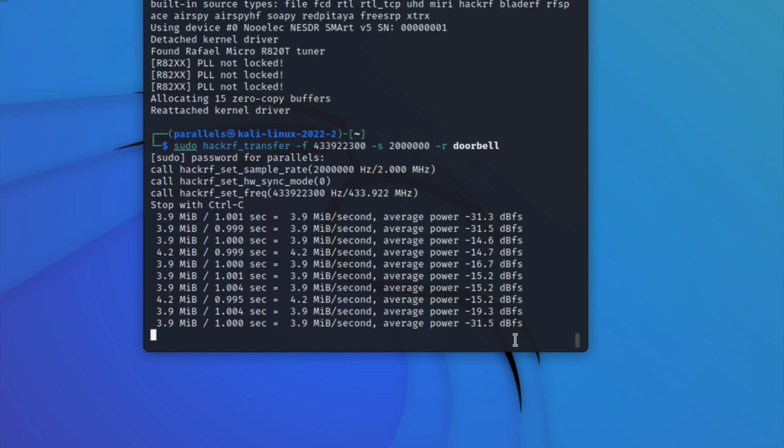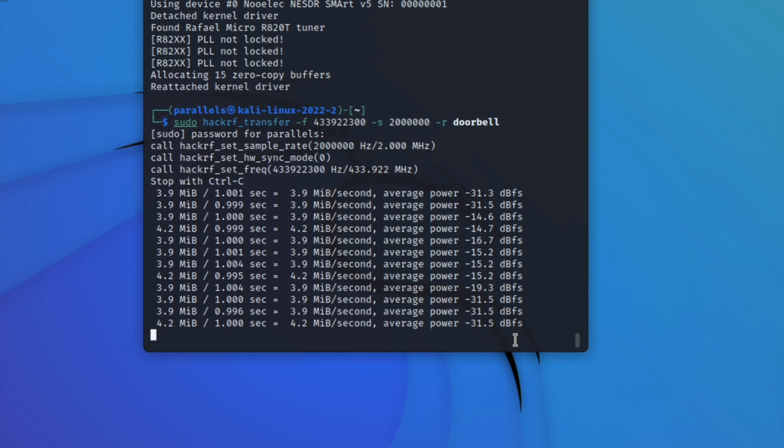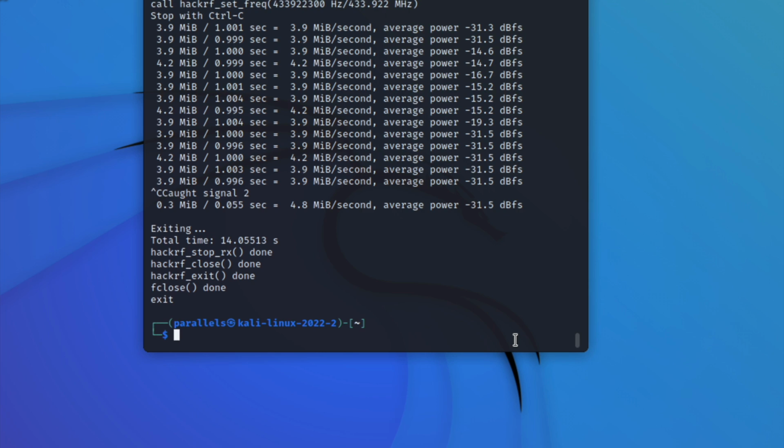Alright, now that that information is captured and saved into doorbell, we can now replay that and make the doorbell ring without us actually having to touch the button. Now to use that information that we gathered to do a replay attack, we put this into the command line and include all of the necessary flags, and this will make the doorbell ring without having to press the button.